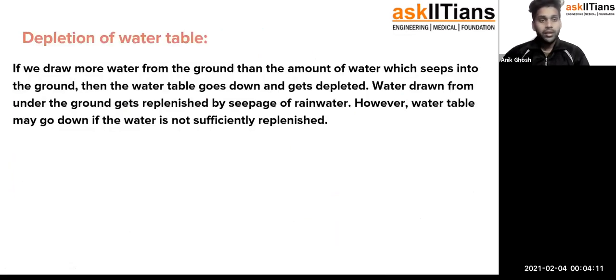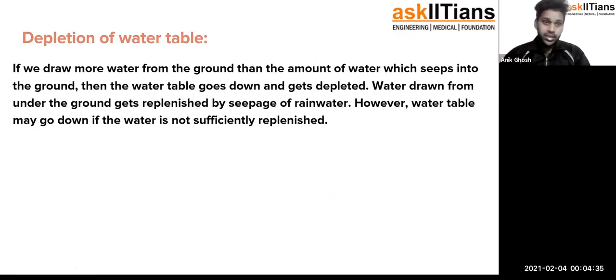Now, depletion of water table. This is a serious cause, because the amount of underground water is limited, and we are the ones who are using this underground water, because for our everyday activity we need this water. Now, this depletion of water table may cause some serious issues for us.